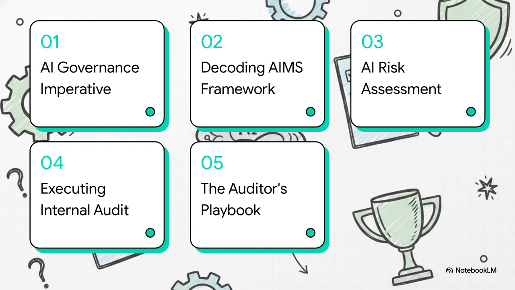We'll start with the AI governance imperative, then decode the AIMS framework. From there, we'll hit AI risk assessment strategies, move right into executing the internal audit, and then wrap the whole thing up with the auditor's playbook. Let's just dive straight in.